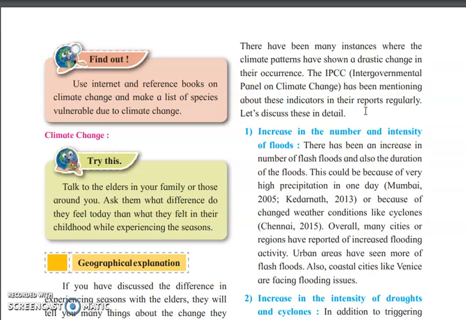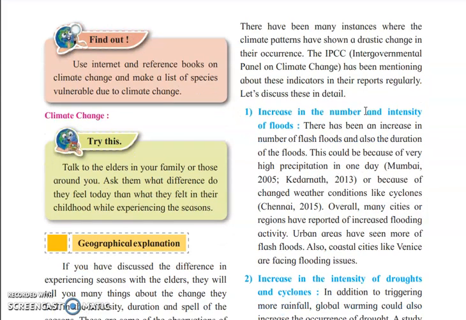So this is all about the effects of global warming which we have studied in this topic. These were the other effects which we have completed today. Now the next topic is regarding climate change. We have other subtopics in that, so that video will be posted separately as it is a separate topic. It will not be included in this.